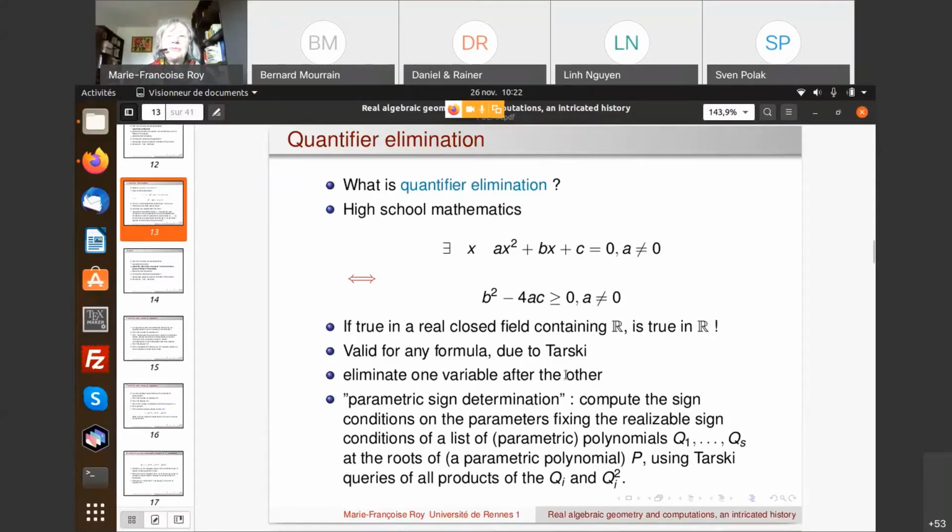Okay, so it's not a method which has a very good complexity, but it is an effective algorithm which is solving quantifier elimination. So we can say that quantifier elimination, even when it started in Tarski's time, was already an algorithmic method.